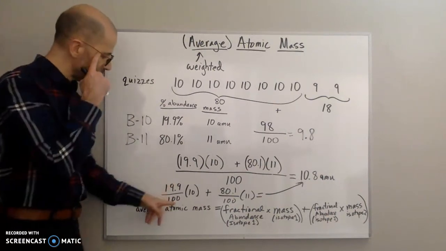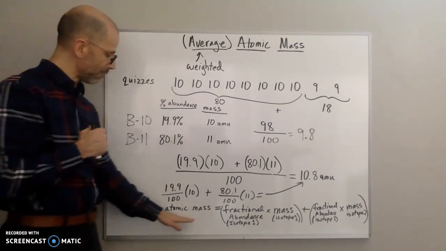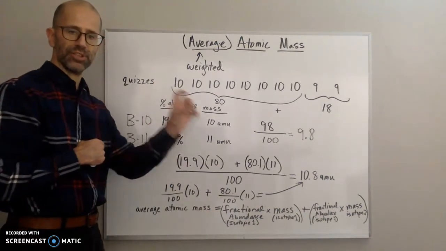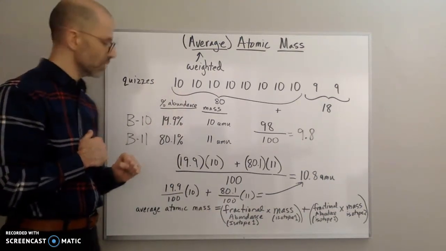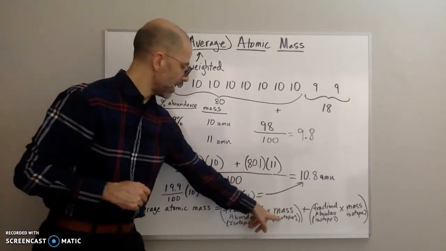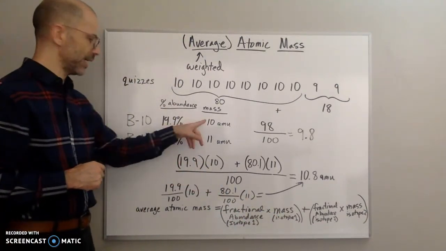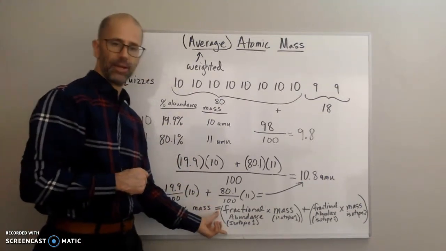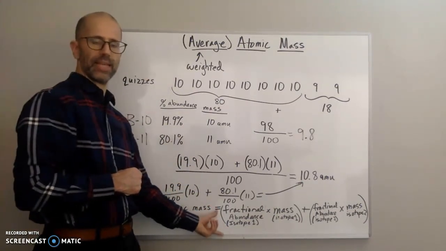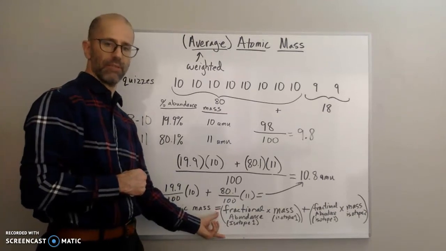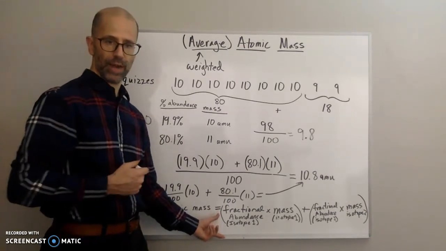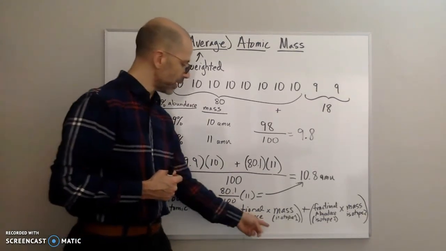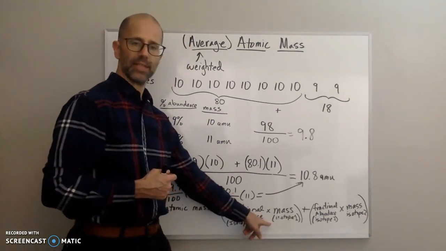So basically, in effect, to find the average atomic mass, I find the fractional abundance, which is the percentage divided by 100, multiplied by the mass of that isotope, in this case 10. So whatever isotope I have, I find the fractional abundance by taking the percent abundance and dividing by 100, unless they give you the fractional abundance already, and then multiply that by the mass of that isotope.